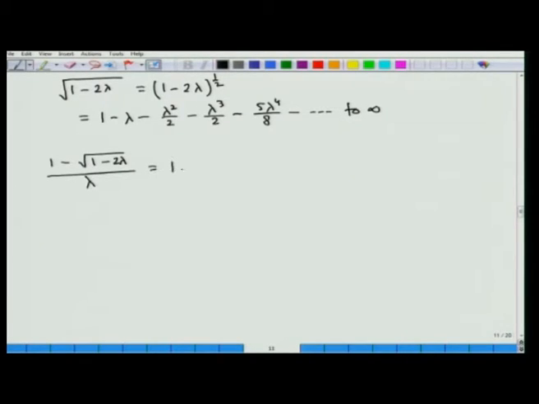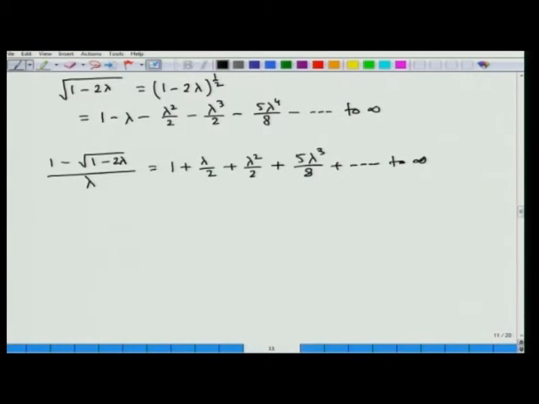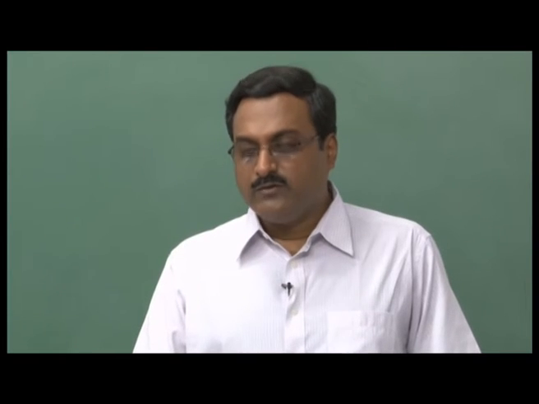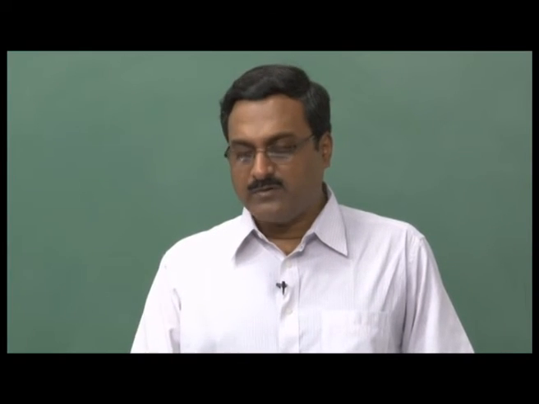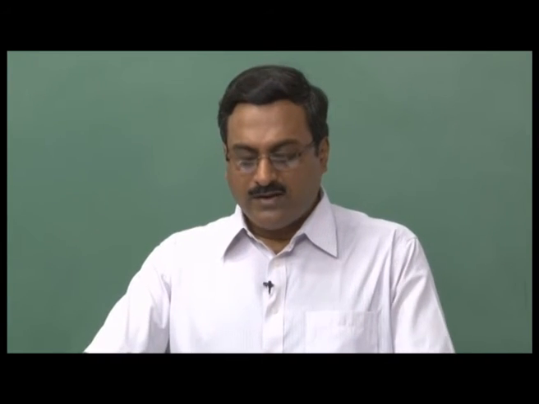This is equal to 1 plus lambda by 2 plus lambda square by 2 plus 5 lambda cube divided by 8 plus dot dot up to infinity. So, that means it is matching with the solution we have obtained with the Adomian decomposition method. By this you can verify that the Adomian decomposition method is not giving a new solution which is not coincident with either of the solutions we have obtained from the direct computation method, but this method has a limitation